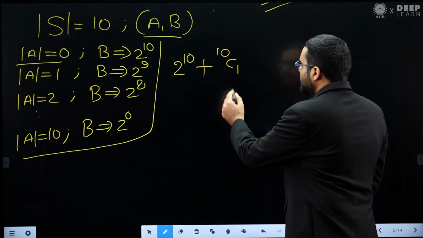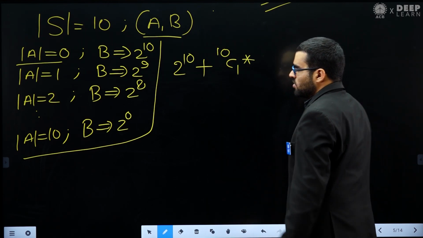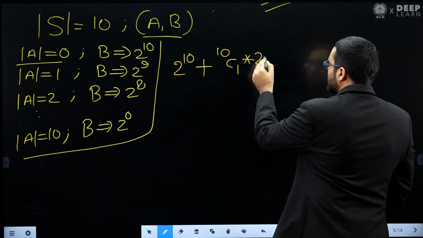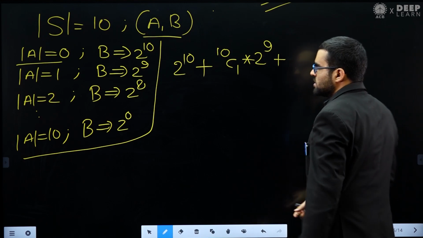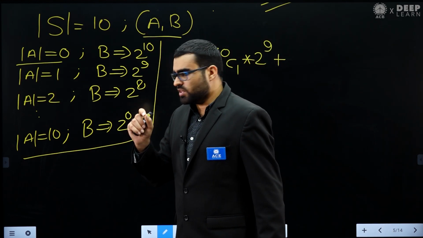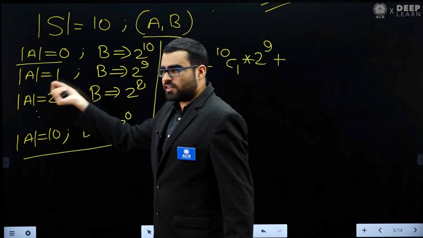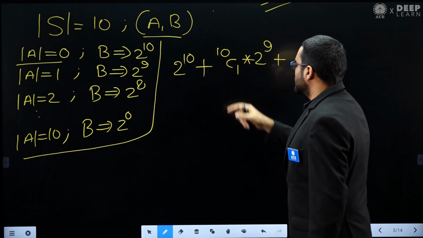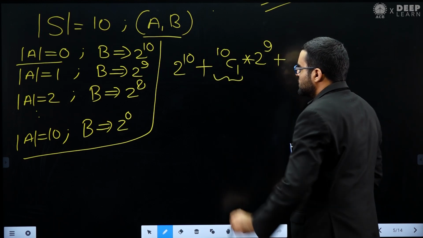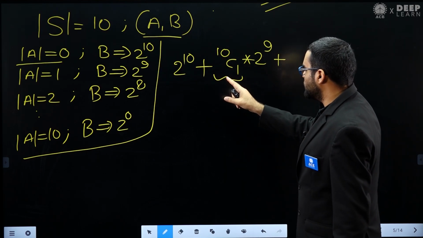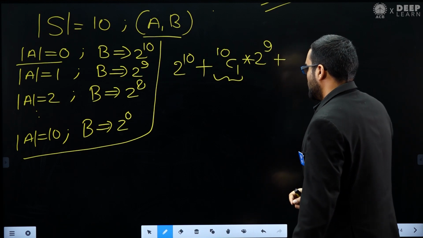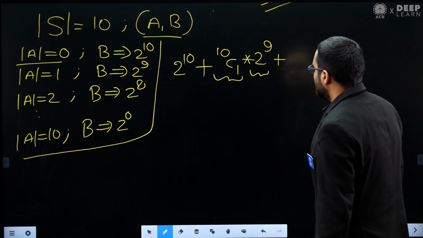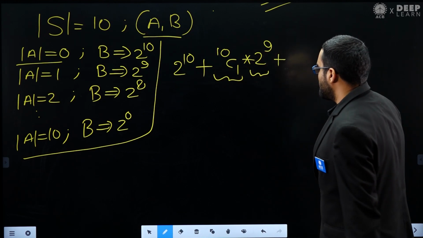For each set A, I have 2 power 9 choices for B, because once I fix set A, I have 2 power 9 choices for set B. So 10C1 is the number of possible sets A of cardinality 1, and for each such set A, I have 2 power 9 ways.